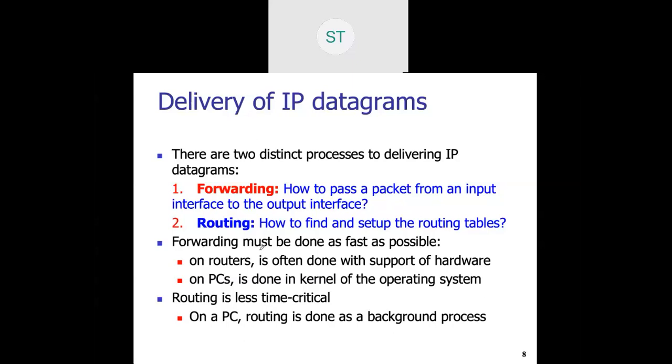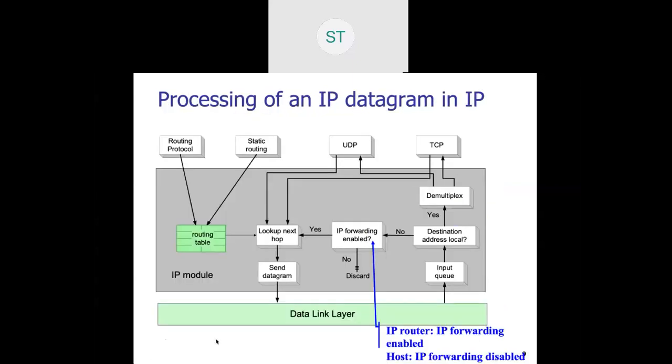It is all done in the kernel of the operating system. Routing is less time critical, so it is a background process. Now we'll see the concepts one by one. Up to this point it is clear, so that you can see the diagram, which is clear-cut, giving the idea of how the IP datagram gets processed.